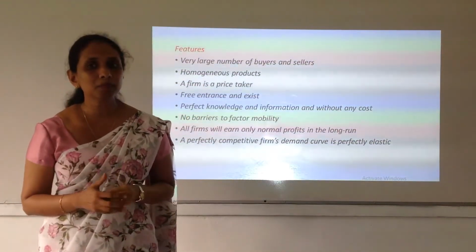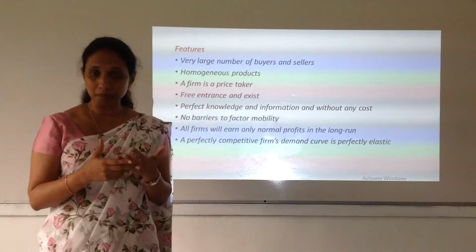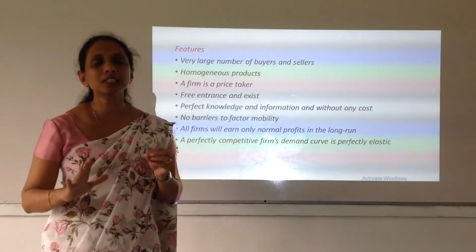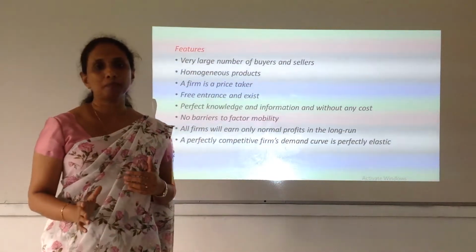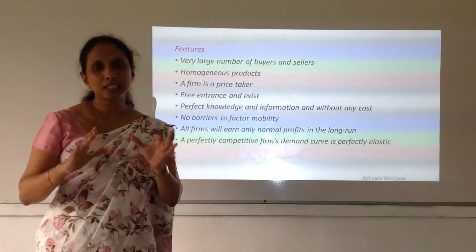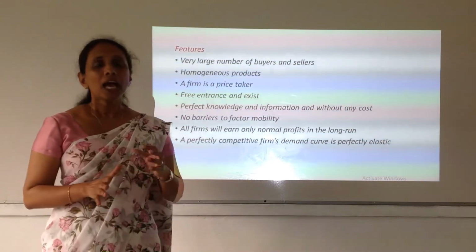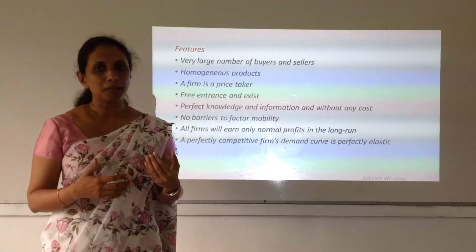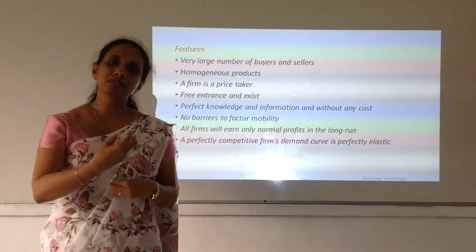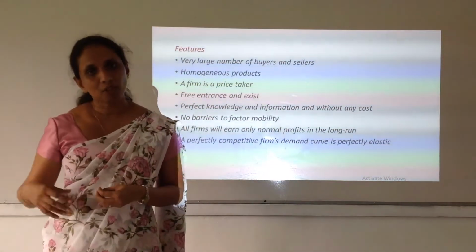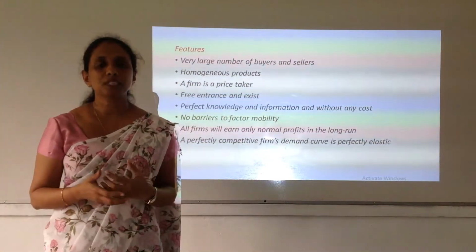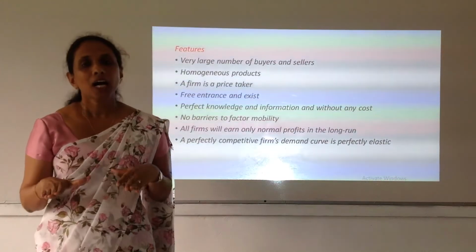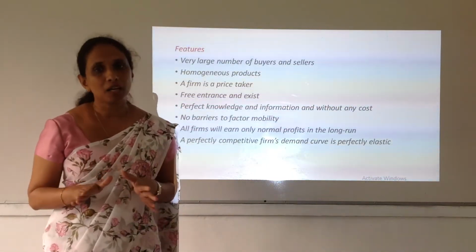So if one firm decides to increase the price of that product, without a second thought the consumers will move on to the next firm, because the product is perfectly substitutable and they know that they will get the same utility by consuming either product A from firm A or product A from firm B. So no difference. The one who increases the price will not have the ability to stay in the market.